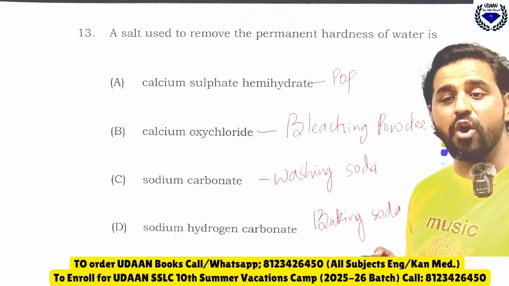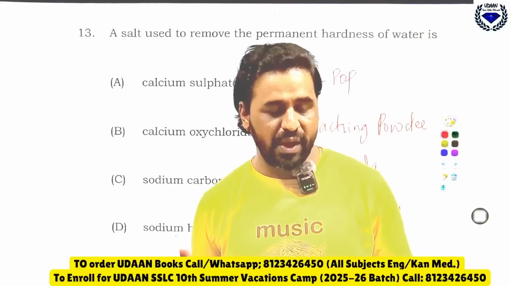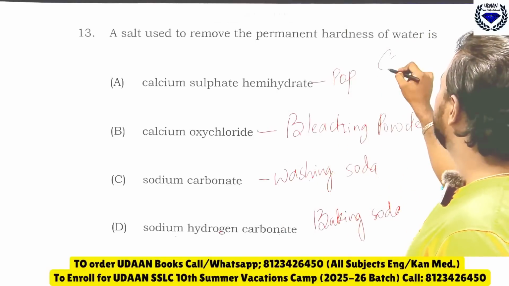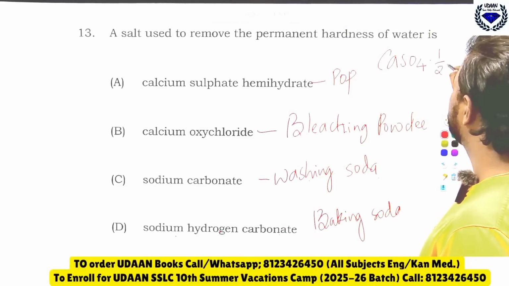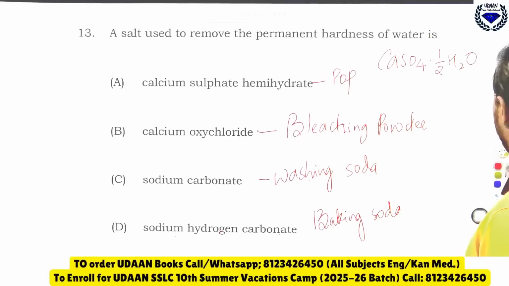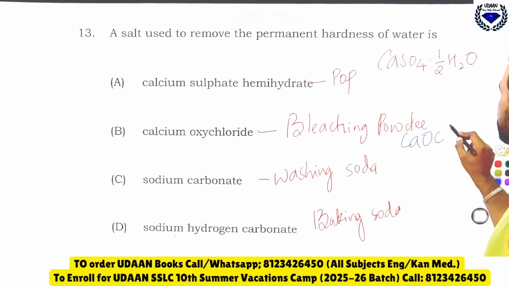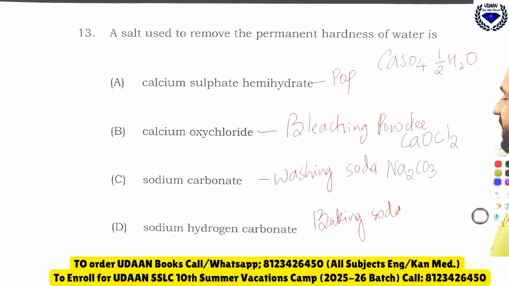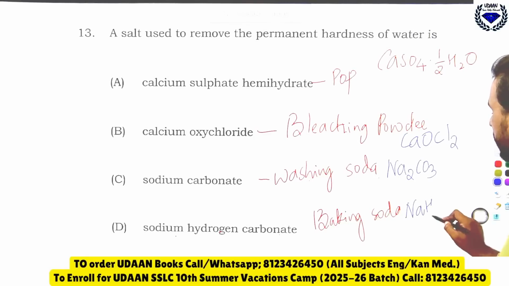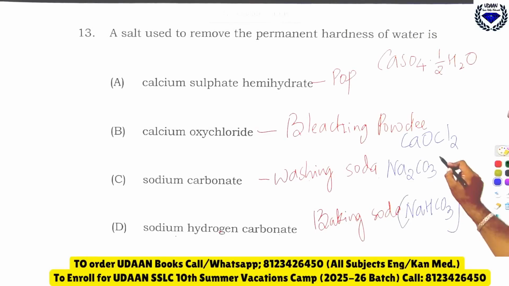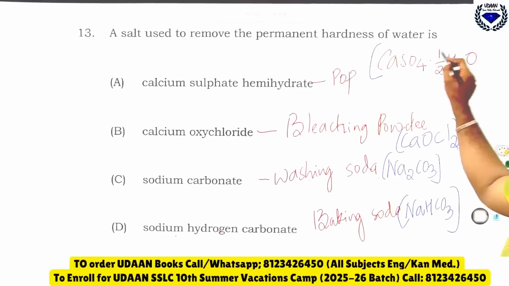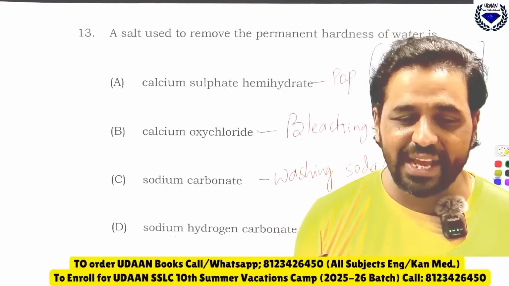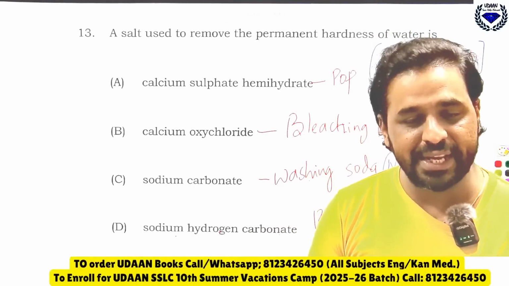Now you should know the formulas also, because many times in the exam they have asked formulas. See, CaSO4 dot half H2O will come. Then the formula for bleaching powder is CaOCl2. Similarly, washing soda is Na2CO3, that is sodium carbonate, and here NaHCO3. All these formulas you should remember, then only will you be able to answer every question from this chapter which I am highlighting.